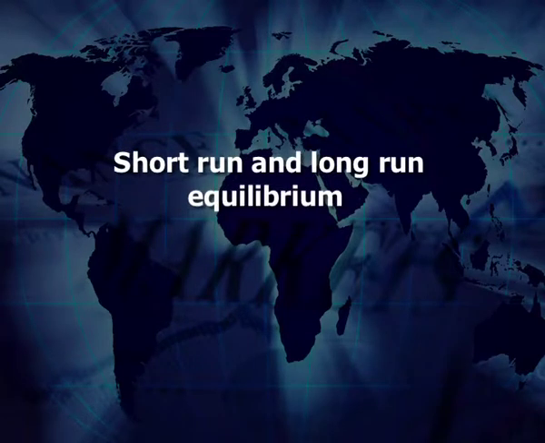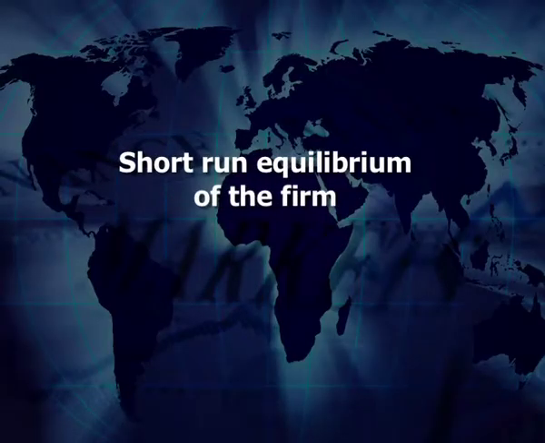Now, let us discuss short run and long run equilibrium. In economics, short run means a particular time period in which a firm can change only variable factors of production, and due to that there is a change in production and supply of a commodity. In the short run, demand for a commodity is more effective than supply in the determination of market price. Therefore, it is necessary to understand in detail the short run equilibrium of the firm in the market. Let us know about short run equilibrium of the firm.